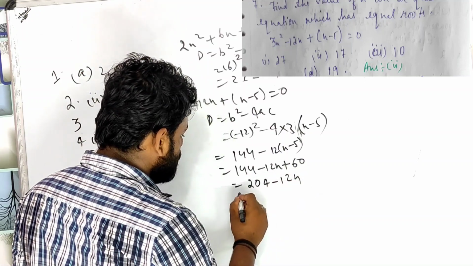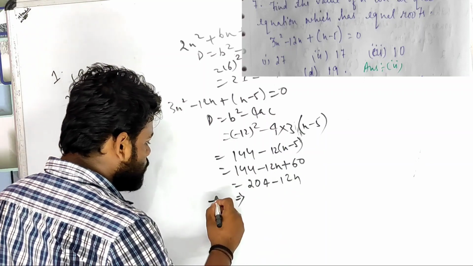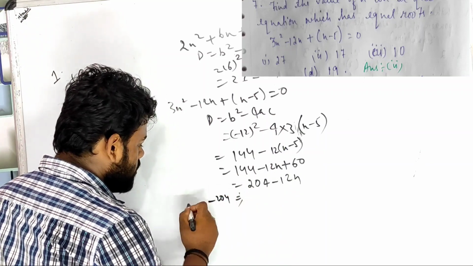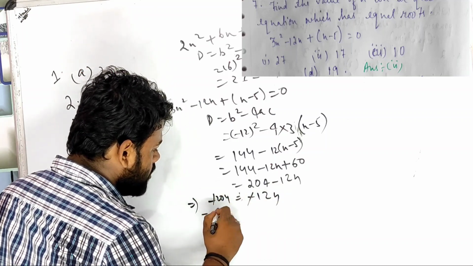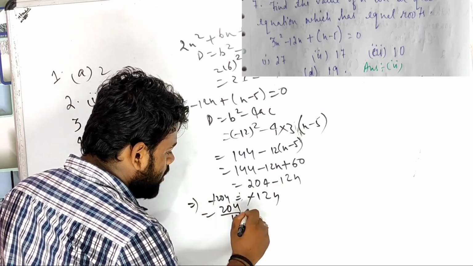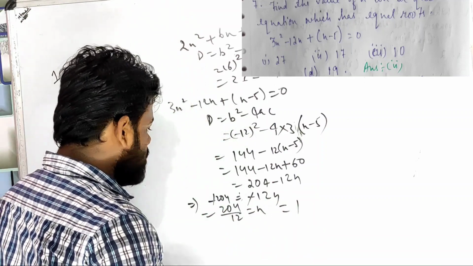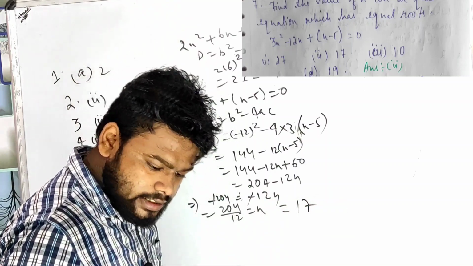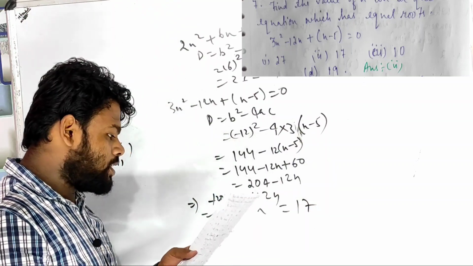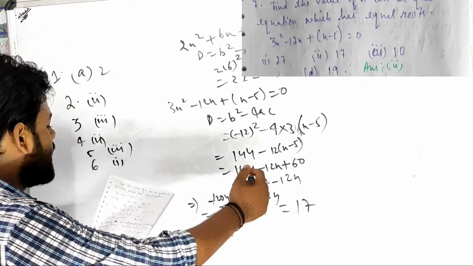Next, it will come here. Minus 204 equals minus 12n, minus minus got cancelled. 204 divided by 12 equals n, which gives 17 is the answer. Let us see the options: 27, 17. Yes, 17 is given, so 17 is the correct option.